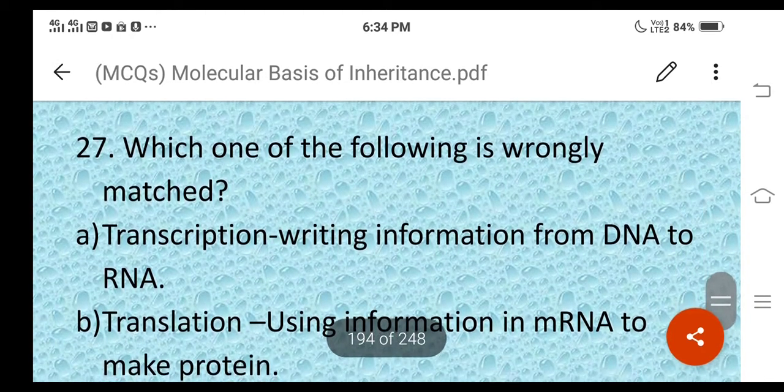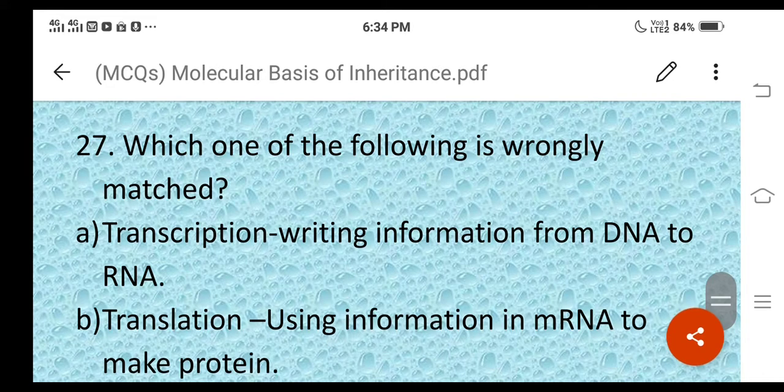Then question number 27. Which one of the following is wrongly matched? Which one of the following is wrongly matched, right? For transcription, they have mentioned writing information from DNA to RNA.